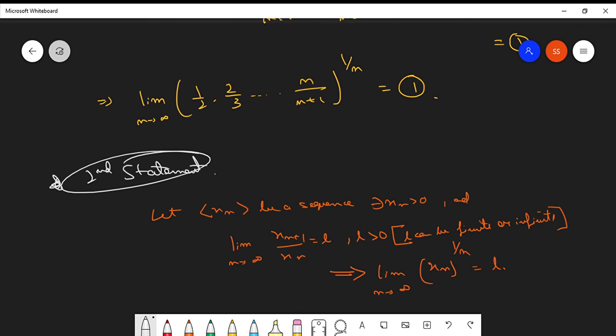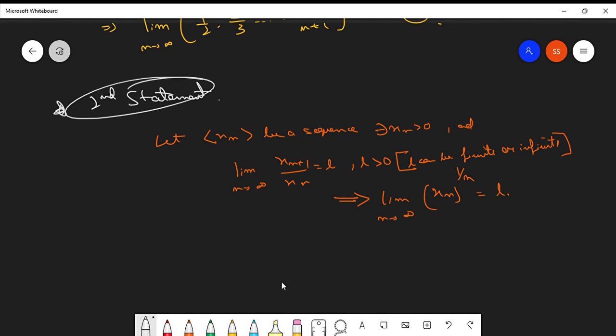So it can be finite or infinite in this case. Clear? So let's see how this helps us. You have a sequence xn where every term is positive. You find this limit xn plus 1 over xn equal to l, where l is greater than 0. So finding this will help you find the limit of xn whole to the power 1 over n, and that will be equal to l itself. Let's solve a problem using this.